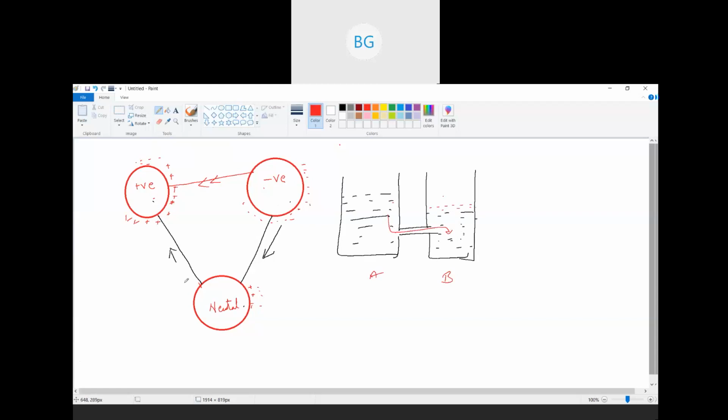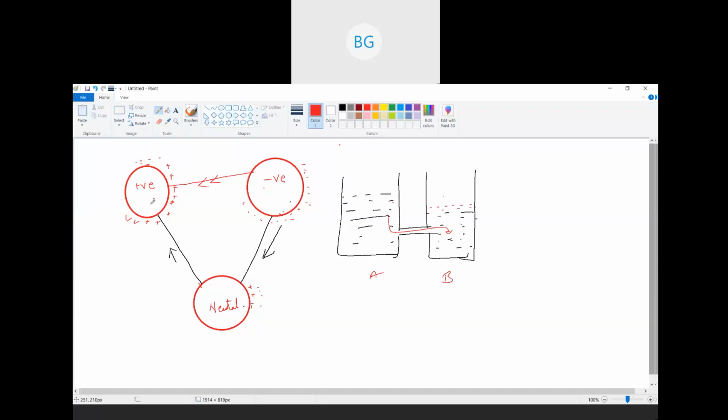Similarly, the same takes place in these types of charges. Here we are comparing the number of electrons. Wherever the number of electrons is more, from that conductor it will always move towards the conductor which has less number of electrons. Okay, that is how we can come to know the flow of electrons.